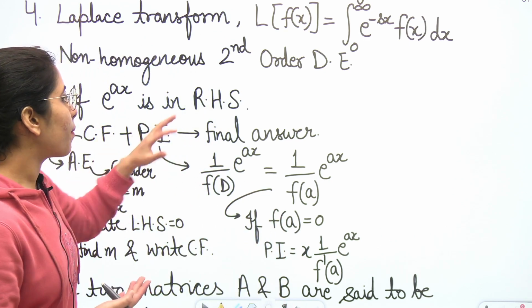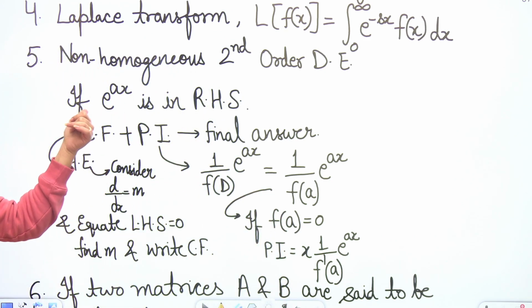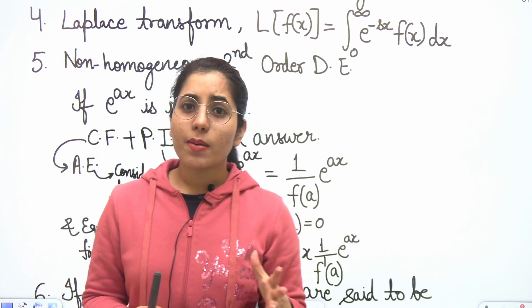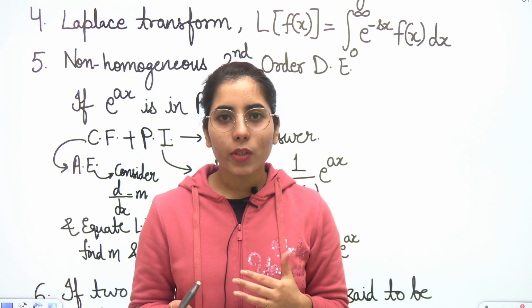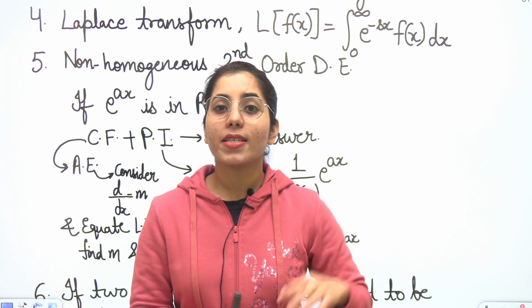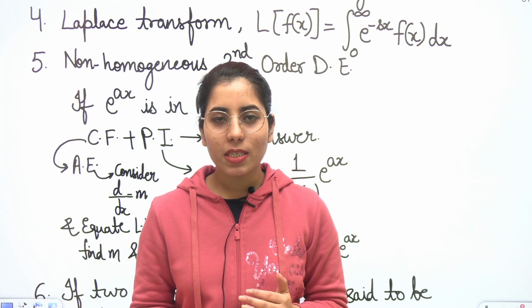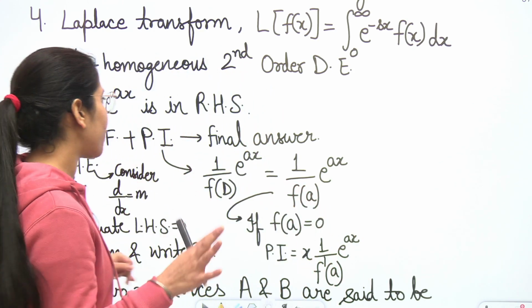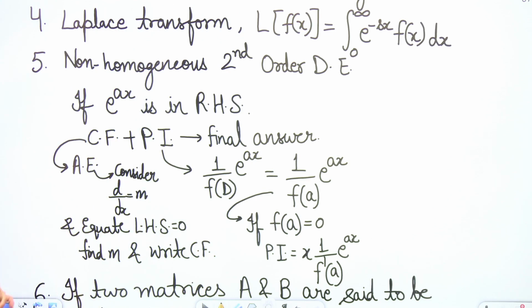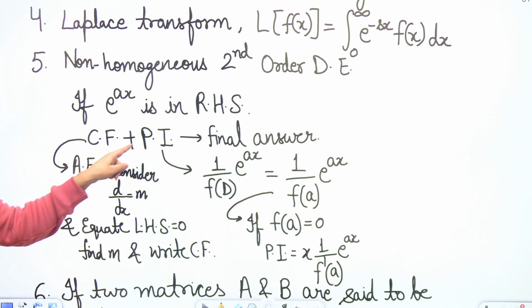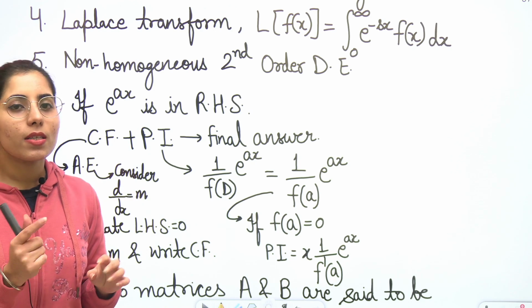I have taken one example by taking the exponential in the right hand side. As I have told you, if you want to go through the details about any particular topic, you can check out the videos I have uploaded separately for the different topics, okay, on the channel, that is Mission at Physics Exam. So you can check it out and you will be able to know about all the steps and all the different conditions and everything. Clear? Now, the solution for the non-homogeneous second order differential equation will be in two parts. The first one is the complementary function and the second one is the particular integral.